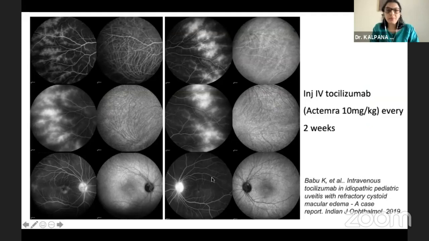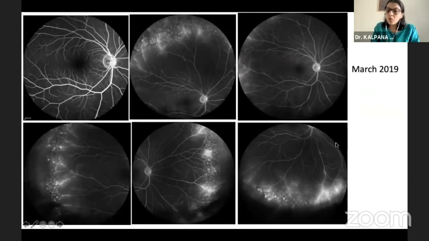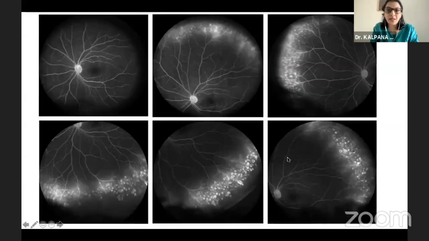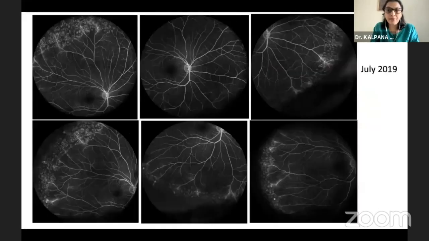So at this point of time, we thought, let's try tocilizumab. And we didn't know much about this drug or the dosage, but we took the dose which we normally use for Still's disease and gave it every 2 weeks. To our astonishment, this was what we saw, extensive improvement in the leakage. And this was in March 2019, right eye and left eye. And in July, he was doing extremely well.